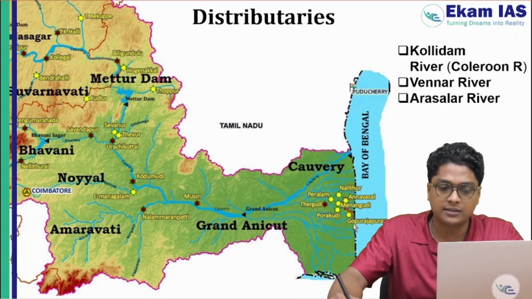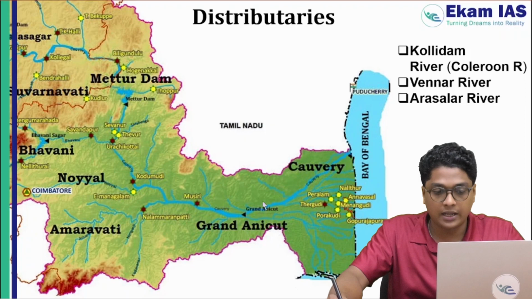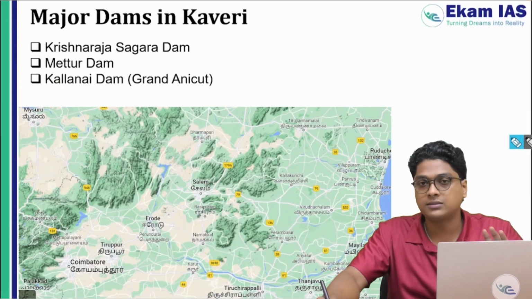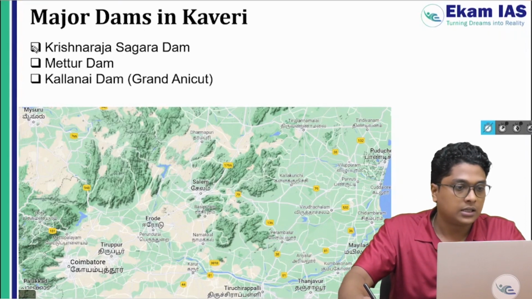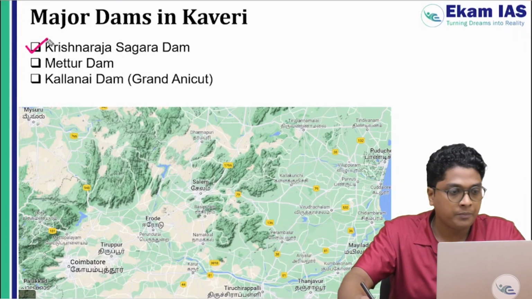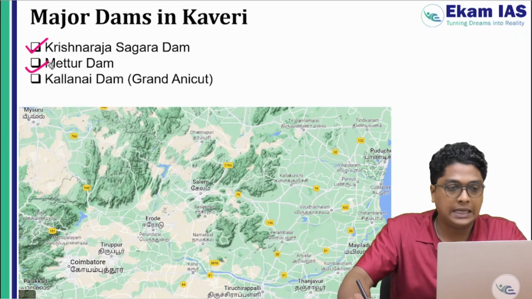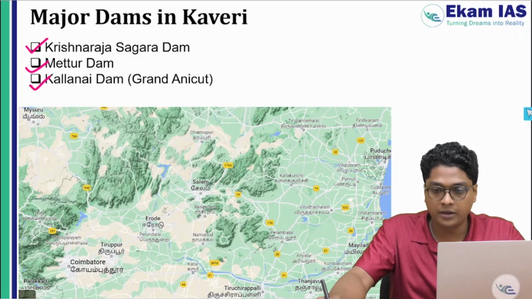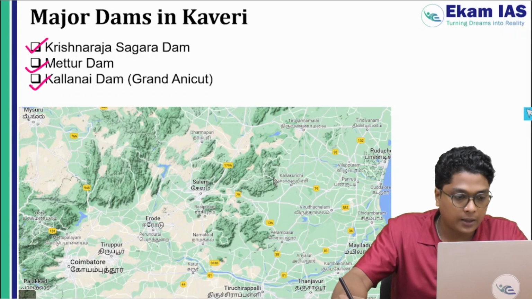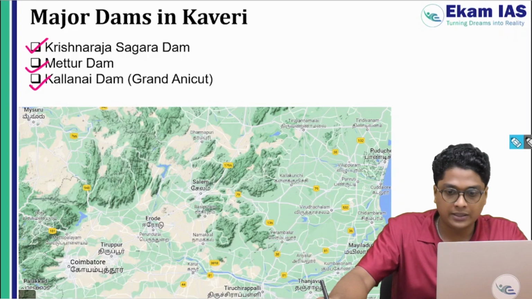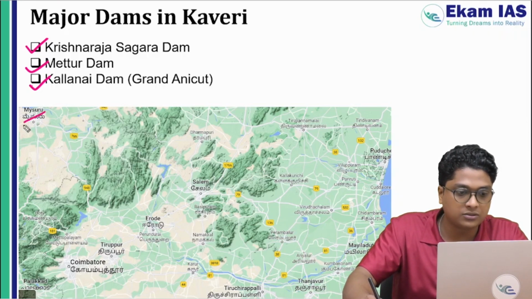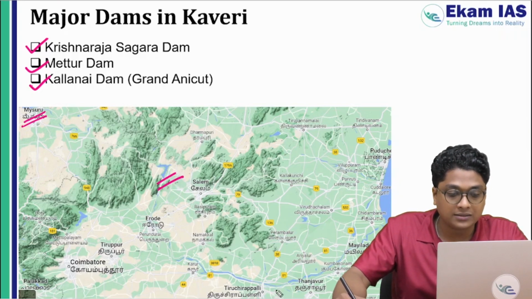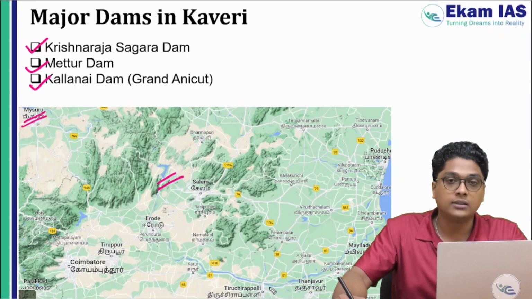Now after that, you can see that it's spreading, the deltaic formation is there. Fine. Now the major dams, revising through what we have discussed so far. Krishnaraja Sagar Dam, okay? Then Mettur Dam, then Grand Anicut. These three dams, you please remember the exact location where they are located, right? Now in this image I can show you, one is near Mysore, then here we have the Mettur Dam, another one is near Tiruchirappalli, right?